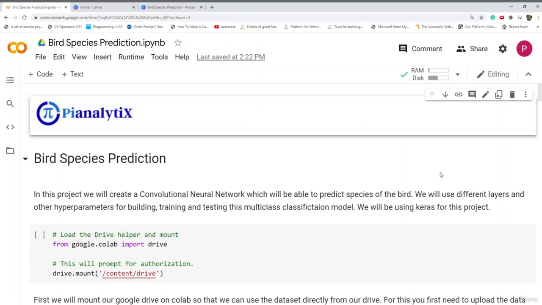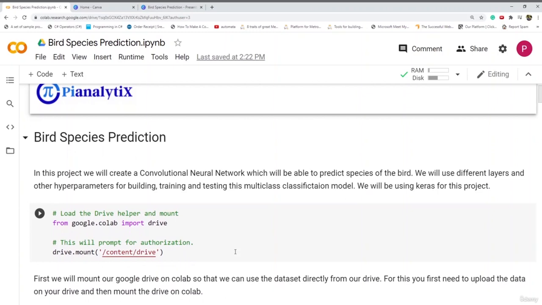This project is based on Keras. We will be using Keras. So let's get started. Initially, first we will mount the Google Drive on our Colab notebook so that we can use the dataset directly from our drive. And for this, you first need to upload the data on your drive and then we will mount this.